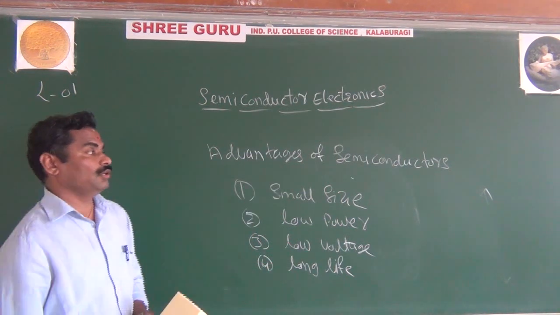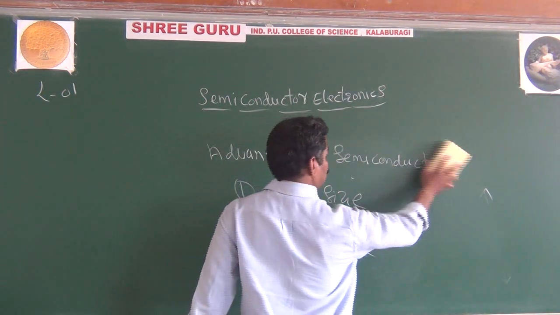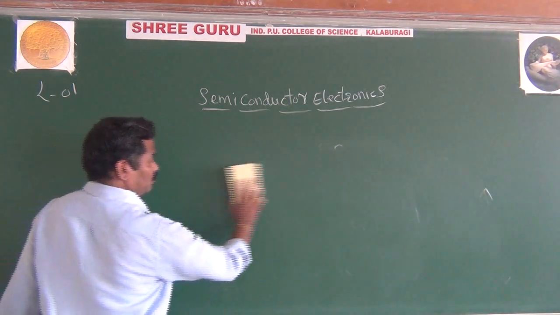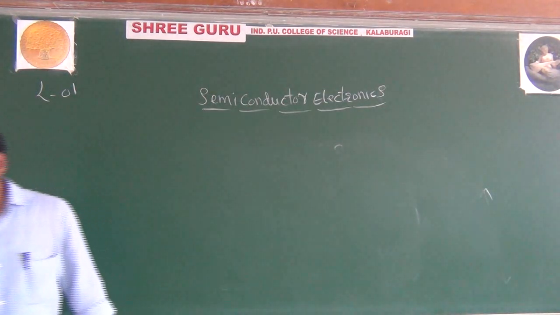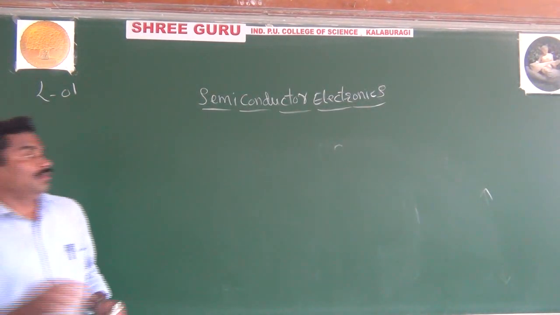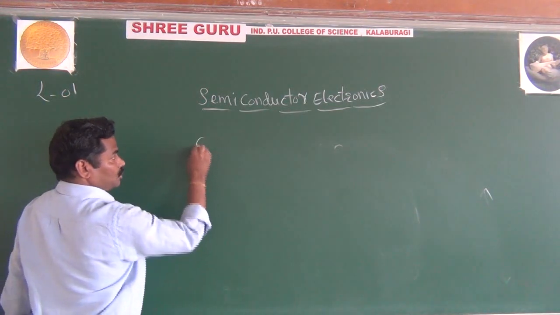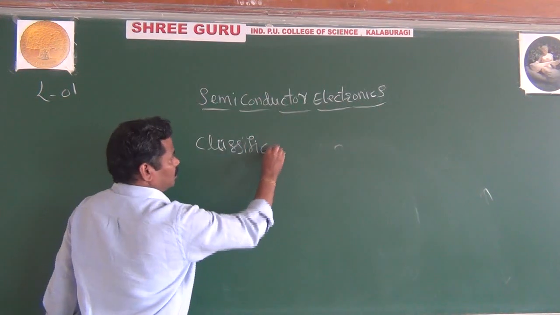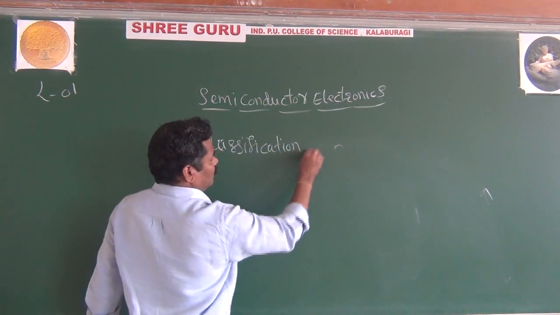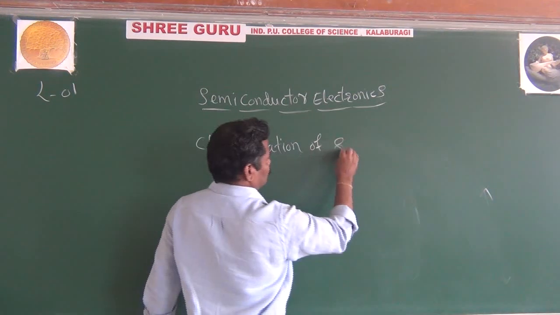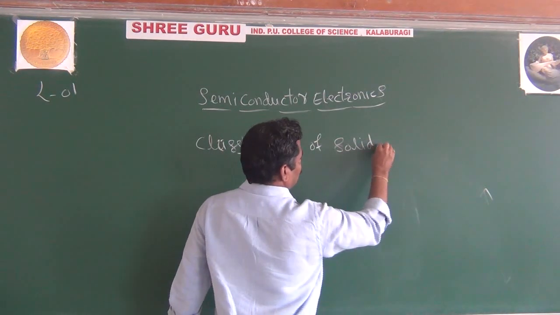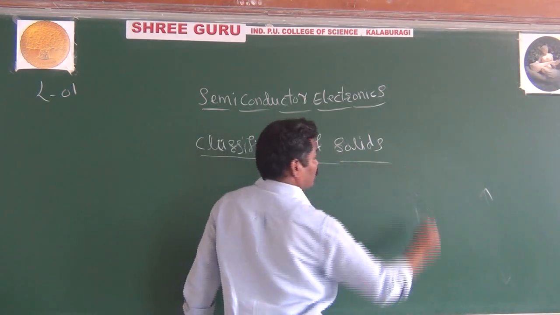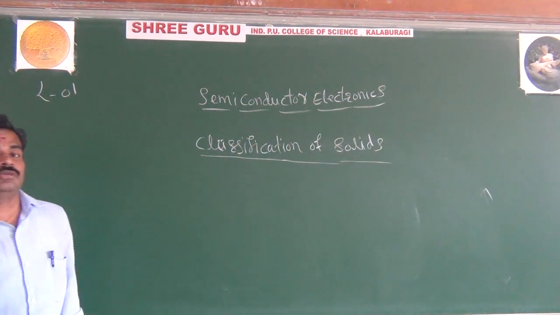Now we look at another important thing. This was about the importance, the advantages, and the introduction to semiconductors. Now we look at the most important thing, that is classification of solids. Look here, the classification of solids is done on the basis of two categories.